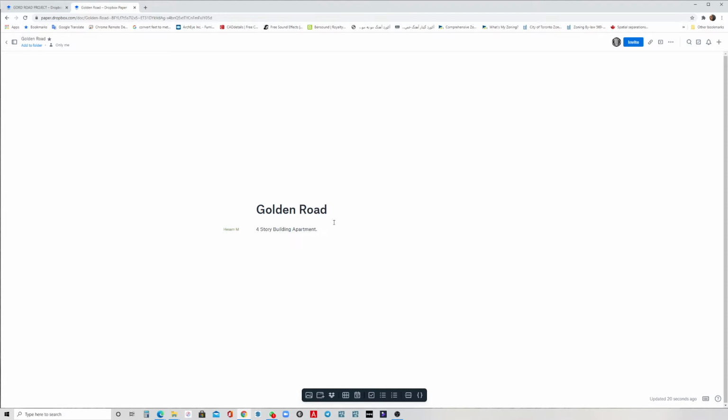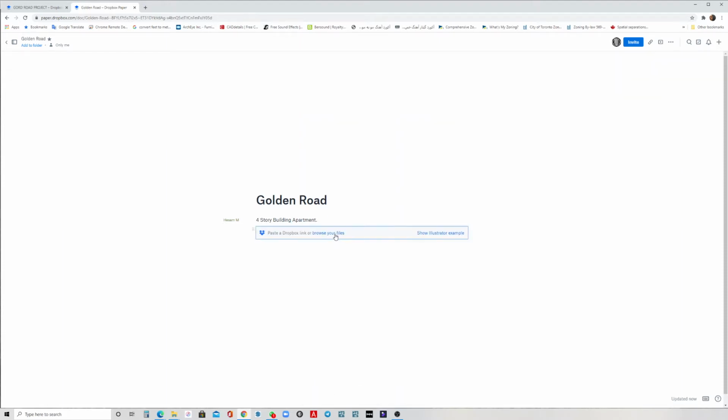You can add a lot of pictures, a lot of text, a lot of videos and a lot of facts that you can have here, which you can find from here. There's a tab bar here that, for example, if you have a Dropbox account and if you have something in your Dropbox, you can insert it from here. So for example, I'm gonna figure out something through here. So browse your files, I can go and pick something.